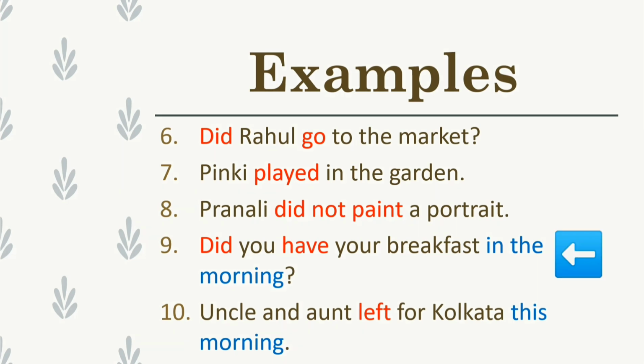Did you have your breakfast in the morning? In the morning is past time reference, and since this is an interrogative sentence, did is used with the base form have. Uncle and aunt left for Kolkata this morning. This morning is a past time reference, and left is the past form of the verb leave.